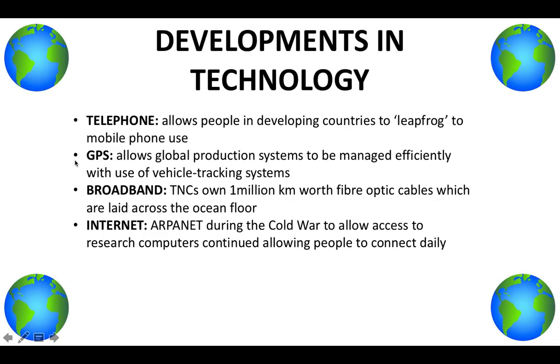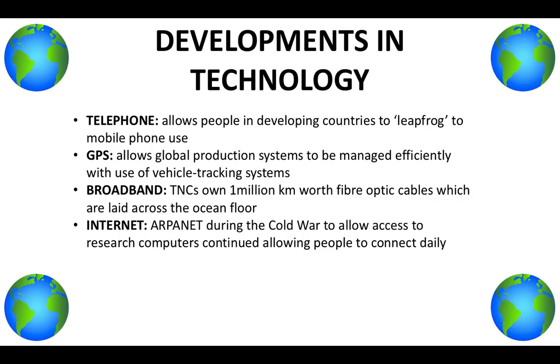GPS, Global Positioning System, it allows global production systems to be managed efficiently with the use of vehicle tracking systems. So massive TNCs, transnational corporations, they have headquarters and factories based in all sorts of countries around the world. So they're able to manage their companies, manage their deliveries efficiently just by the use of global positioning systems.